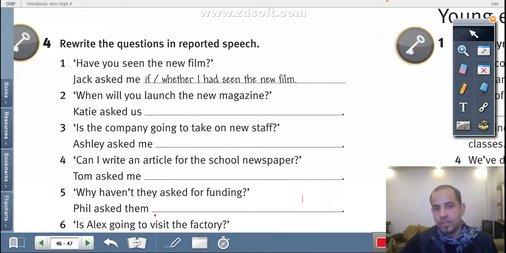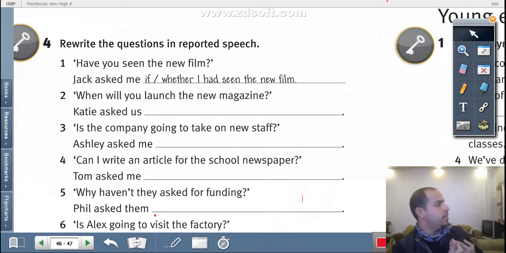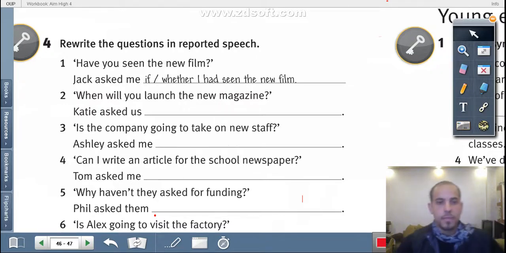I start to solve the sentence by using what? If or whether. Then I use the subject, and the subject here is you. He is talking with me, so I report by saying Jack asked me if I have seen.